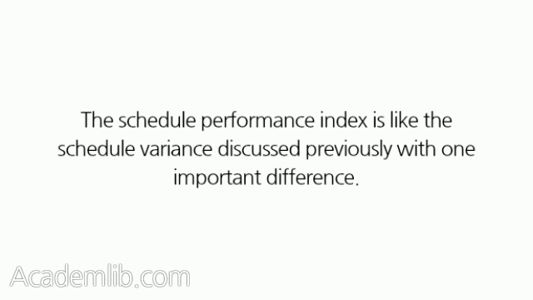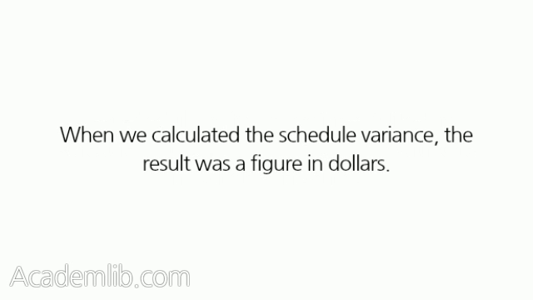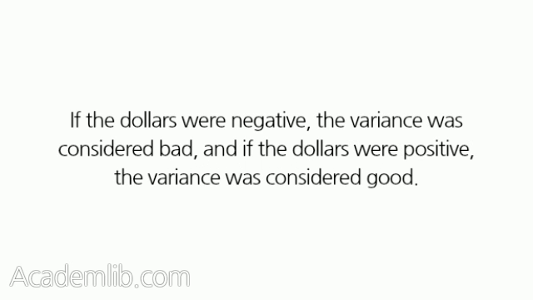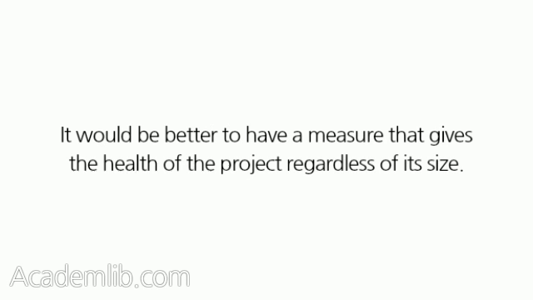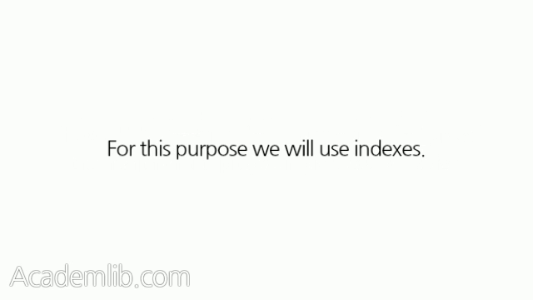Tell me more. The Schedule Performance Index is like the schedule variance discussed previously, with one important difference. When we calculated the schedule variance, the result was a figure in dollars. If the dollars were negative, the variance was considered bad, and if the dollars were positive, the variance was considered good. The problem with this method is that it is difficult to compare projects of different size to one another. It would be better to have a measure that gives the health of the project regardless of its size. For this purpose we will use indexes.